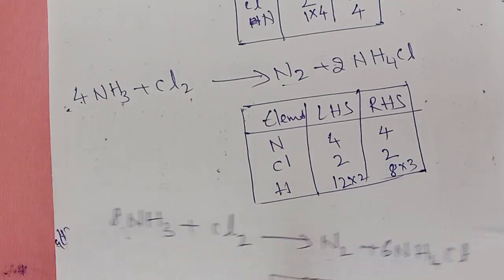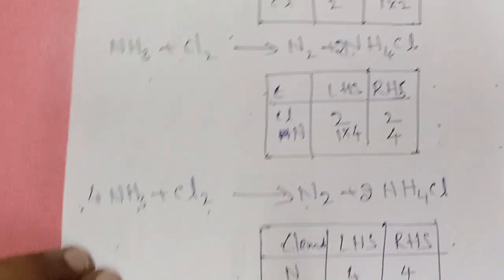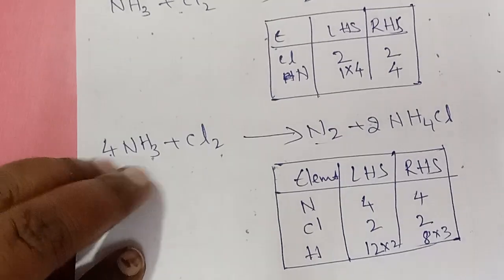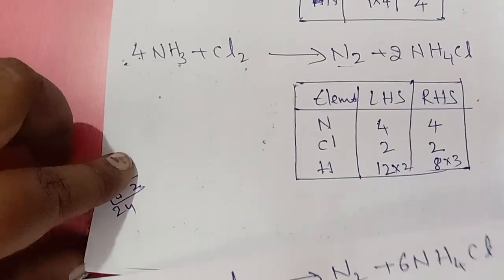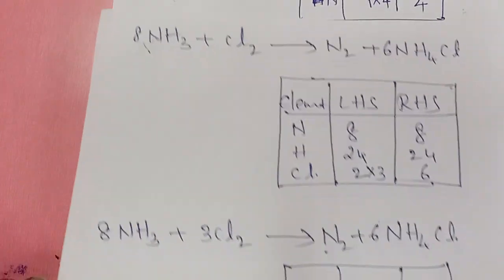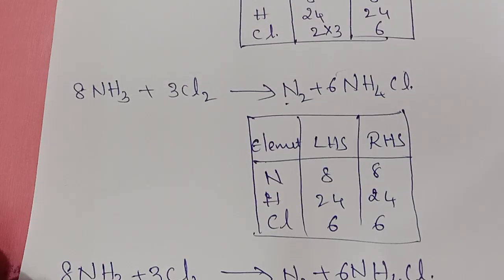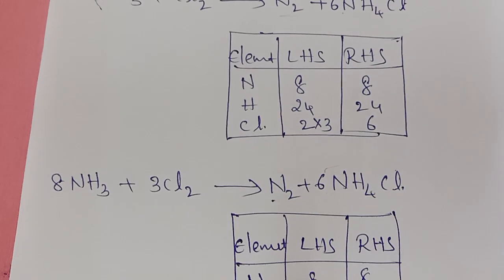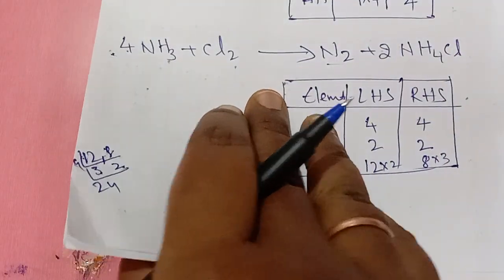If you want to write, write like this. Clear? Right. Next, last example.